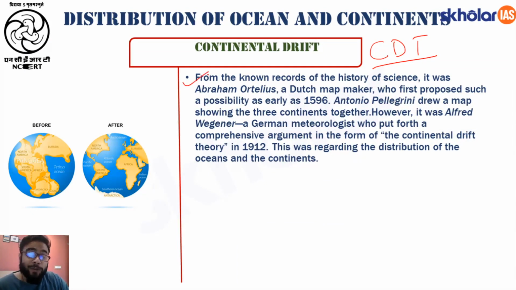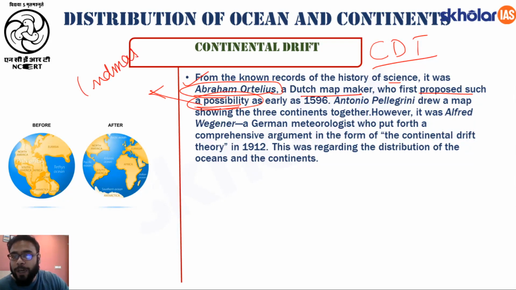The first point, from the known records of the history of science, it was Abraham Ortelius, a Dutch map maker, who first proposed such a possibility. What type of possibility? The possibility that land masses were once put together. That means Europe and America were a single land mass. And when did he propose it? He proposed it as early as 1596.